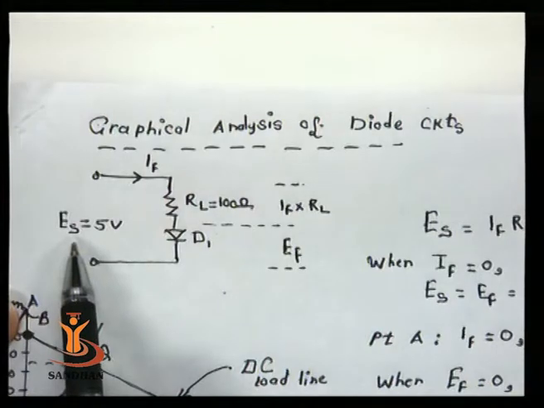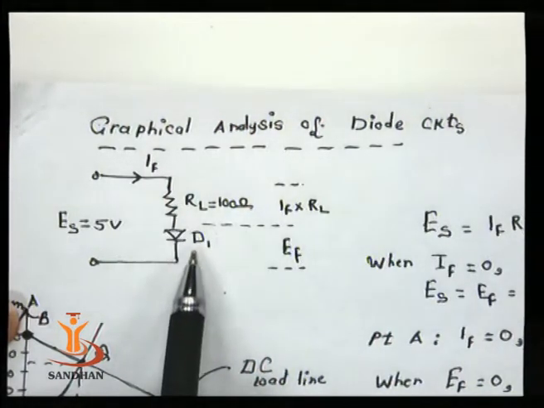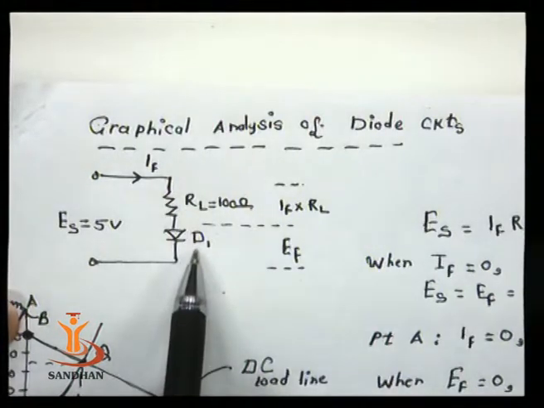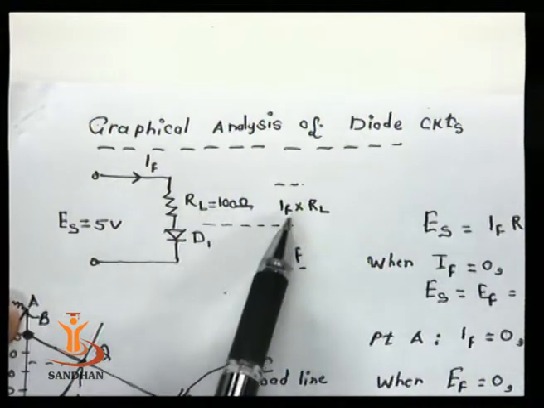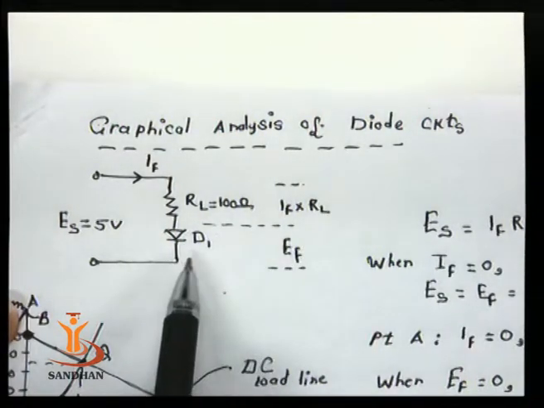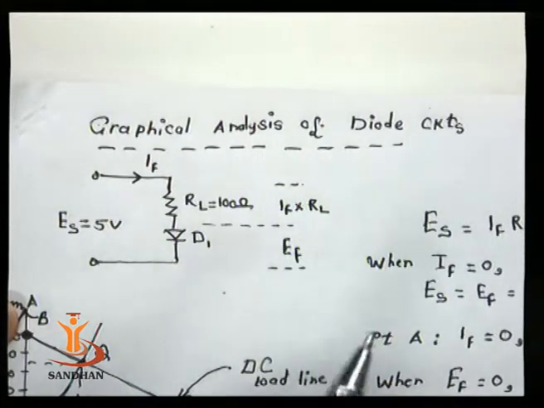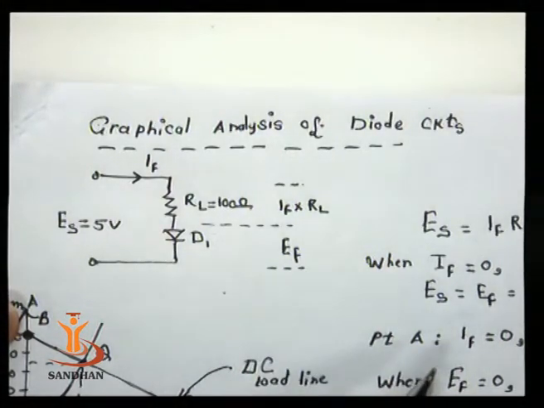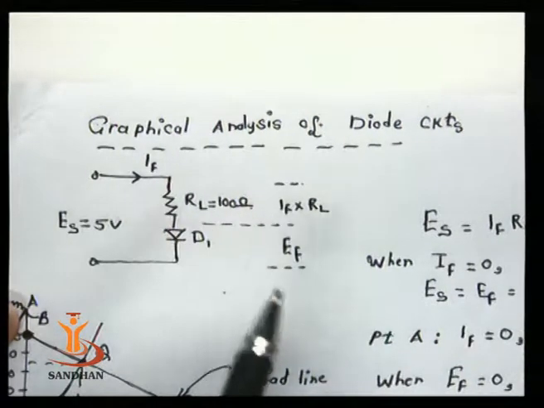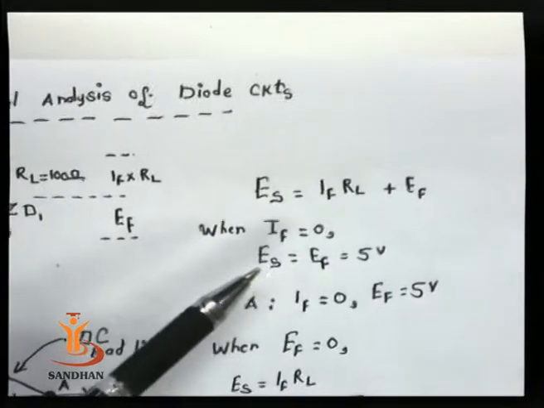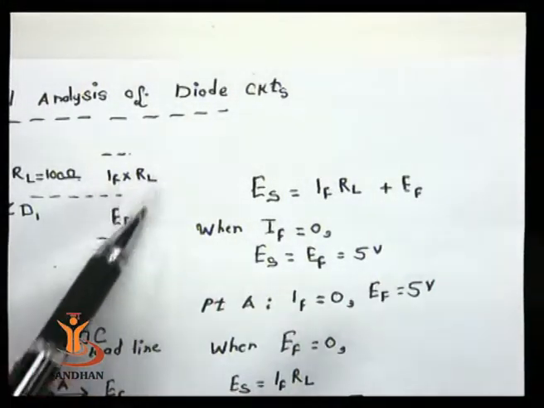What we are giving is a supply voltage of 5 volt, a load resistor and the diode D1. Load resistor and diode D1 are connected in series. The potential developed across the load resistor is IF into RL, and the potential developed across D1 is the forward potential EF. Now, before starting the analysis, let me try to see the formula for this particular circuit. ES equal to IF RL plus EF.